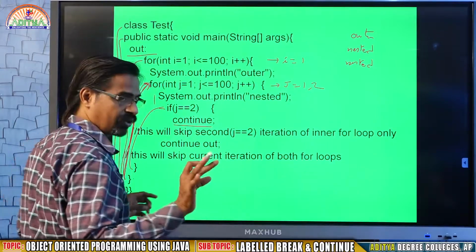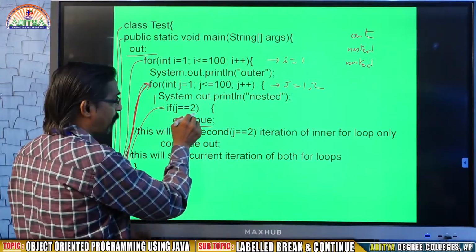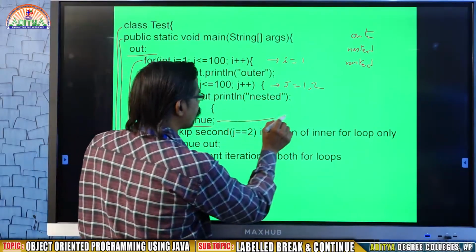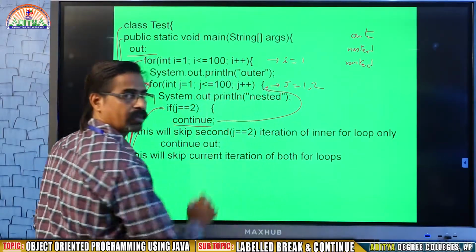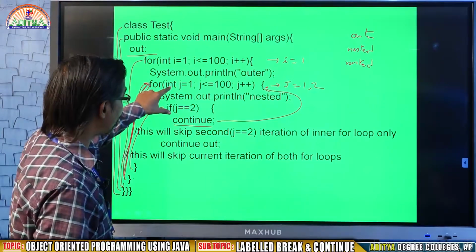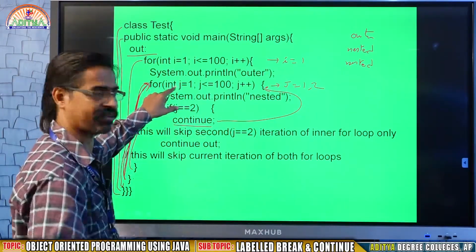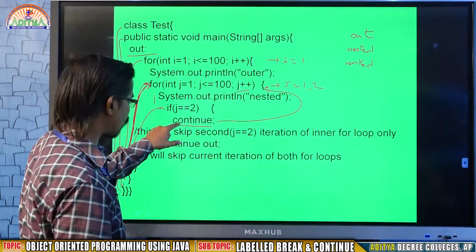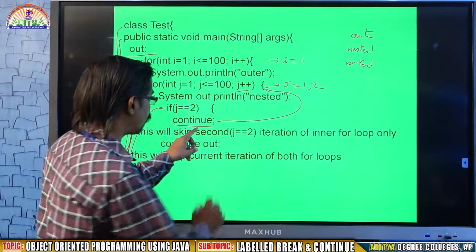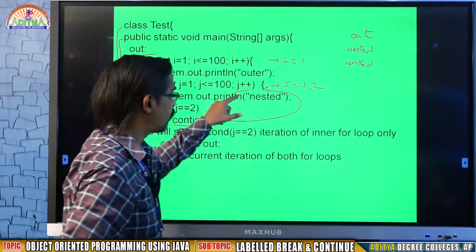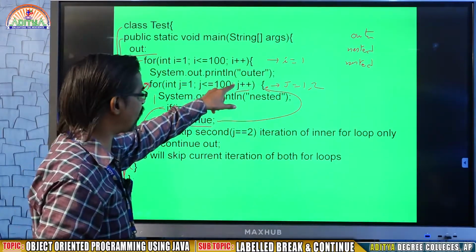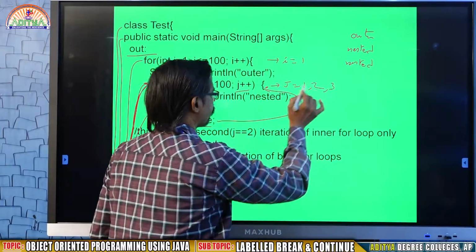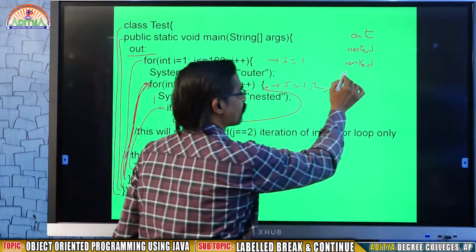So, sorry. What is the purpose of continue? The purpose of continue is, from this place it will immediately go to the inner for testing expression place, that is, the increment value, the updating value. So continue means instead of coming out, it will go up to the updating value, where the I value will be 3, again come down, and it will print nested another time.